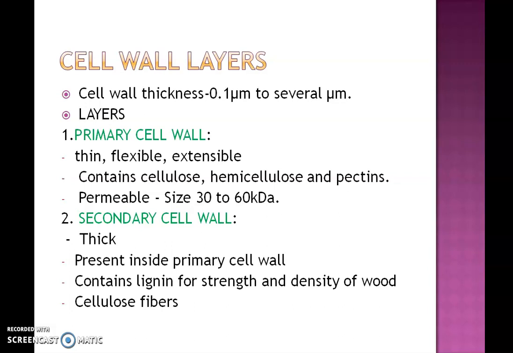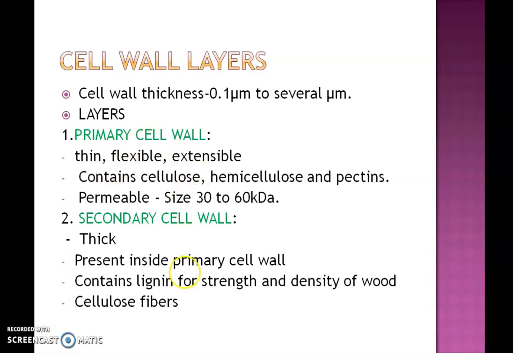The wall of dividing and growing meristematic cells is primary, as we just mentioned, and it is usually associated with the living protoplast and may change its size and shape according to the growth of the young protoplast. Changes in the thickness of the primary wall are reversible and not permanent, but those in the secondary wall are permanent and non-reversible. That is why the primary wall is formed first, and later, after the cell completes its full growth, it expands in size and becomes mature.